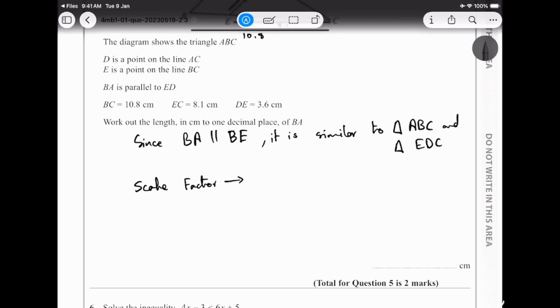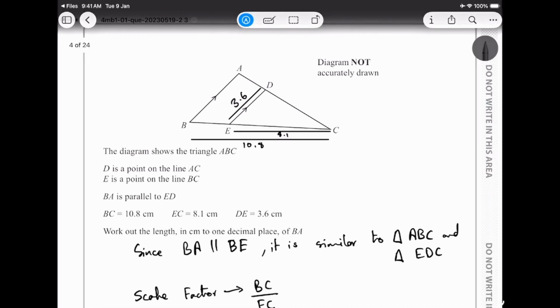So my scale factor in this case is BC upon EC. When we take the scale factor, we take something that we already have the details for. We have the BC, we have the EC, so we are taking the details for those. It wouldn't make sense if I take AD and BA and ED, because I don't have that information. You get what I mean?